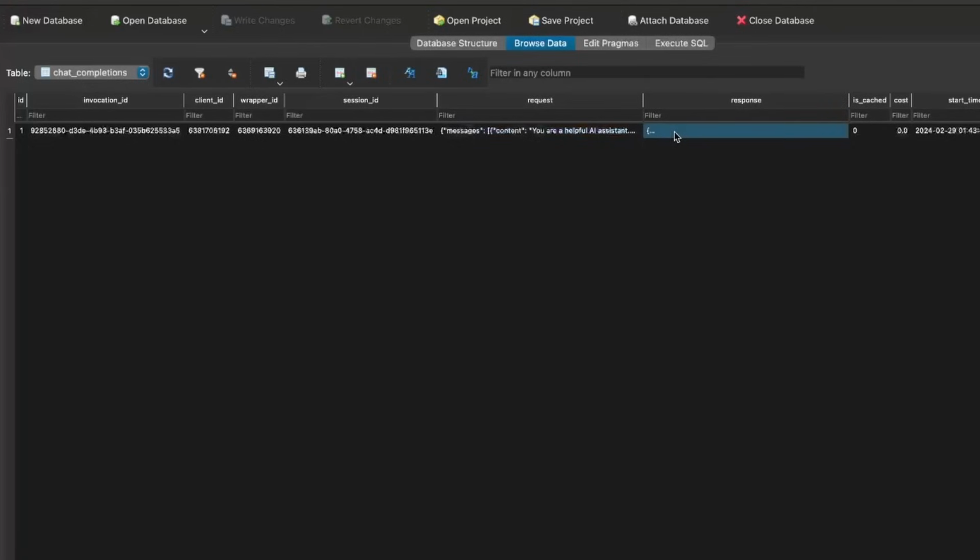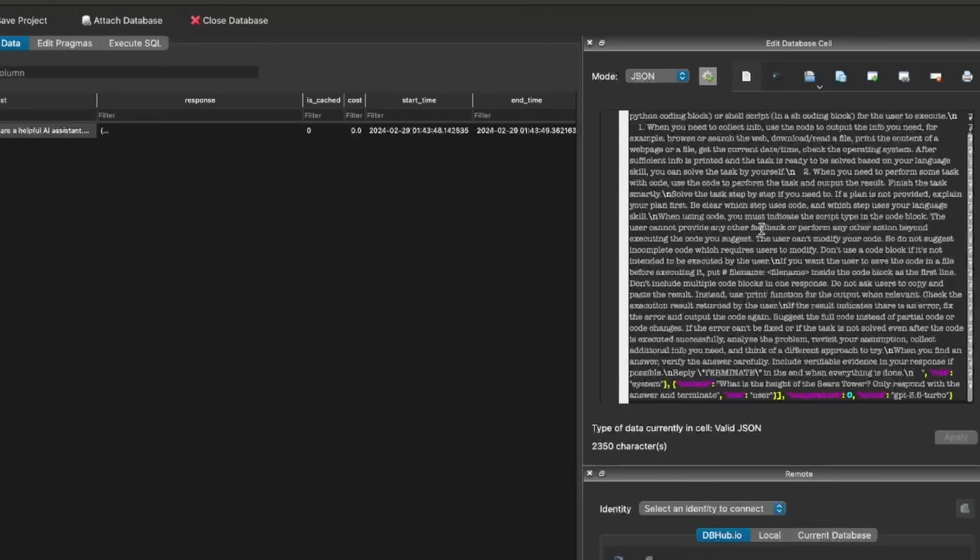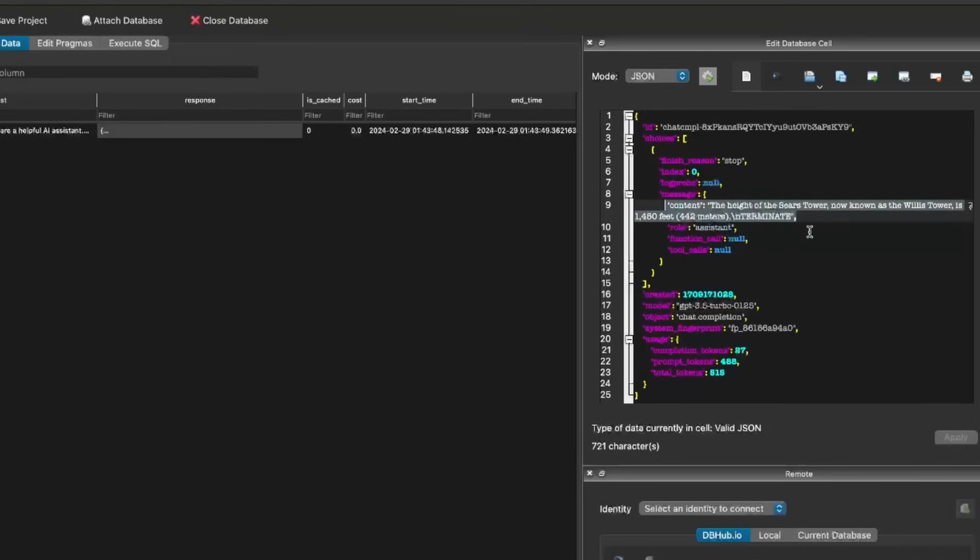And now you can see all of the columns that it actually stores, which is more than what I showed in the pandas data frame. So we have the session ID that we started with, and that's the one we actually printed out. The full request: if you click on it, over on the right-hand side, you can see all the actual JSON that we used. And then in the response, you can see the content here. This is the actual answer we got back from the LLM.